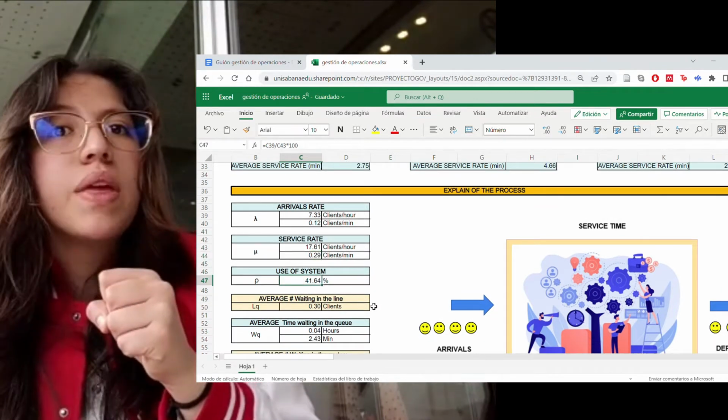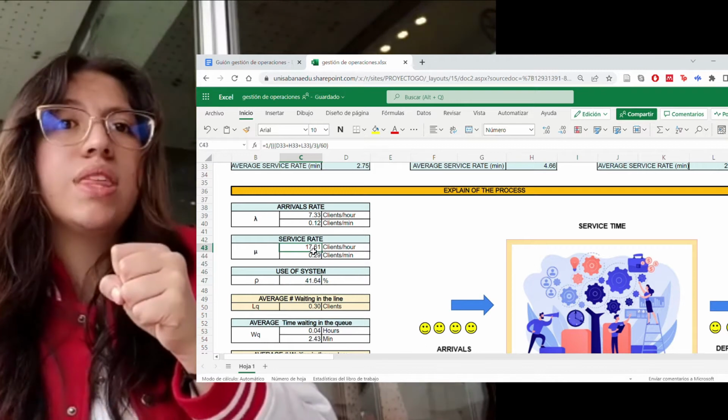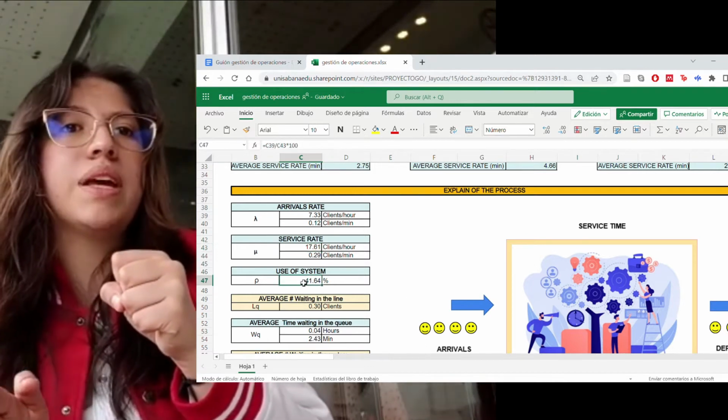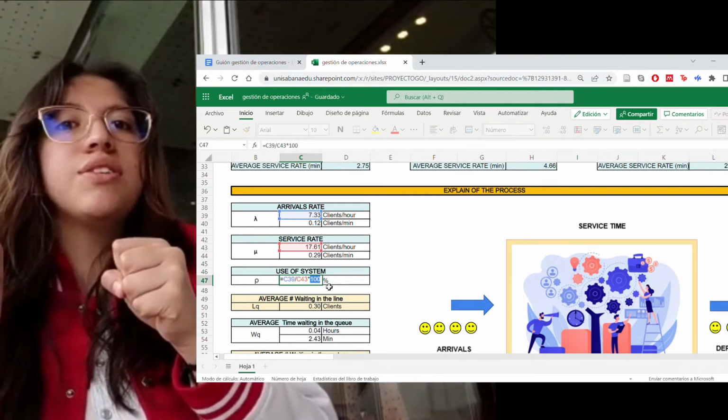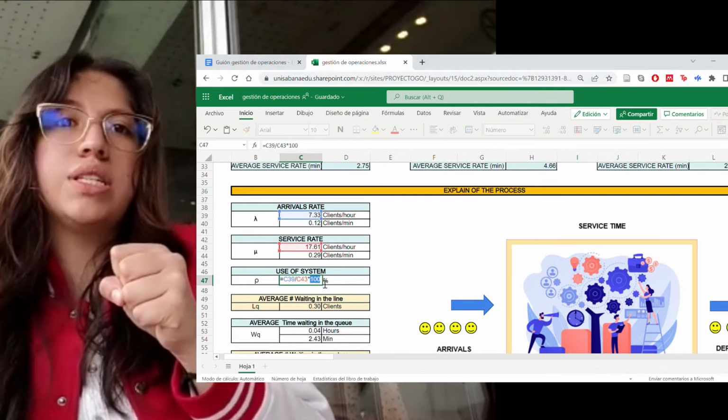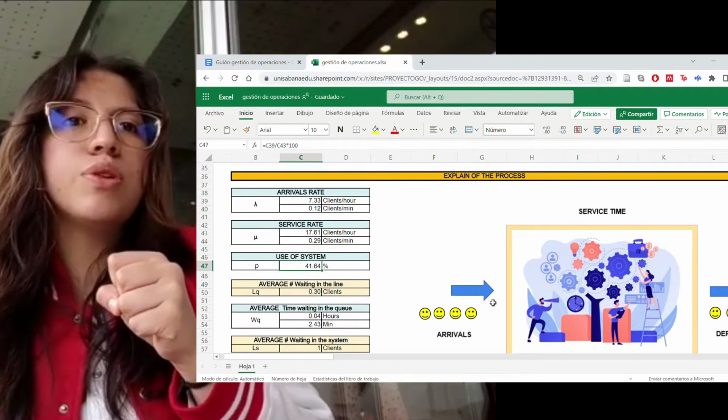customers per hour. In this sense, to be able to find rho, we divide lambda over mu and multiply it by 100. In this order, to identify the percent of occupation of the system. In this case, rho corresponds to 42% approximately, so it can be inferred that various factors such as prices, availability of time, and information allow that the value to be low.